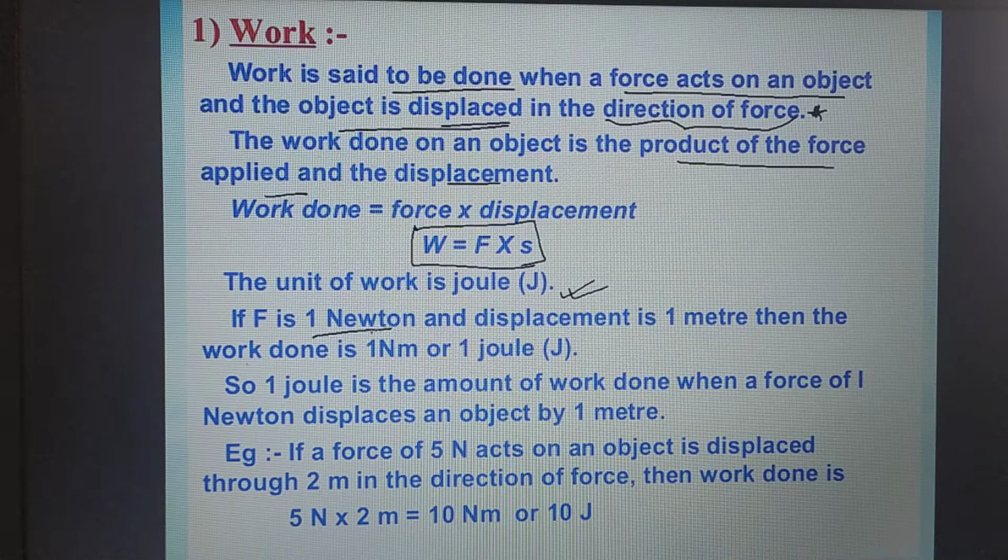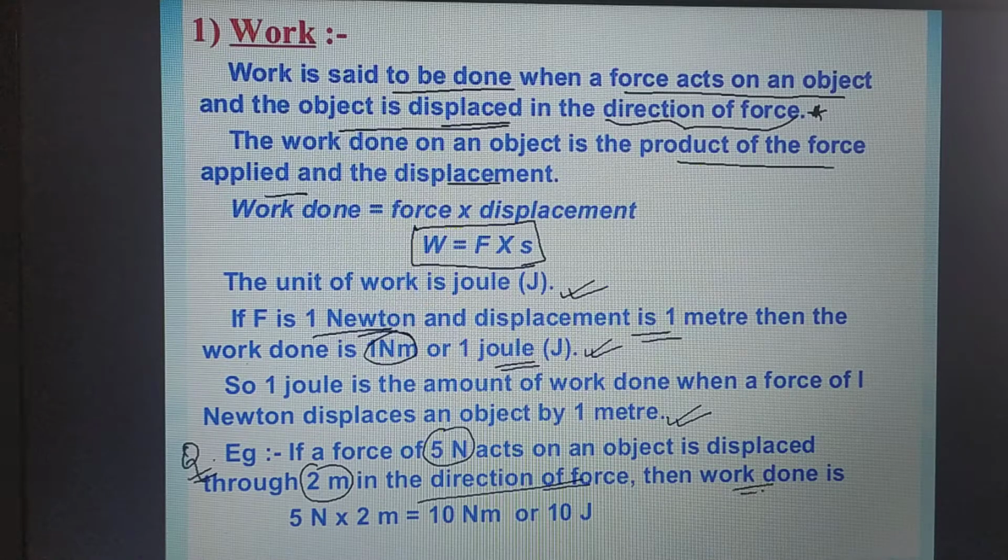If the force of 1 newton displaces a body by 1 meter, the work is said to be 1 newton meter or 1 joule. So 1 joule is the amount of work done when a force of 1 newton displaces a body by 1 meter. For example, let us solve a simple question. Suppose there is a force of 5 newton acting on an object and the object is displaced by 2 meter in the direction of the force. Then work done is 5 into 2, that is 10 newton meter or 10 joule.